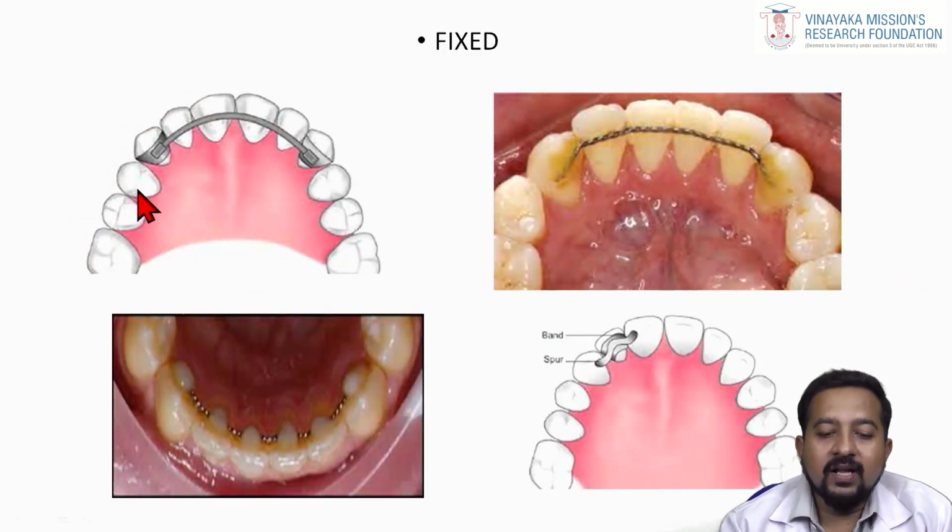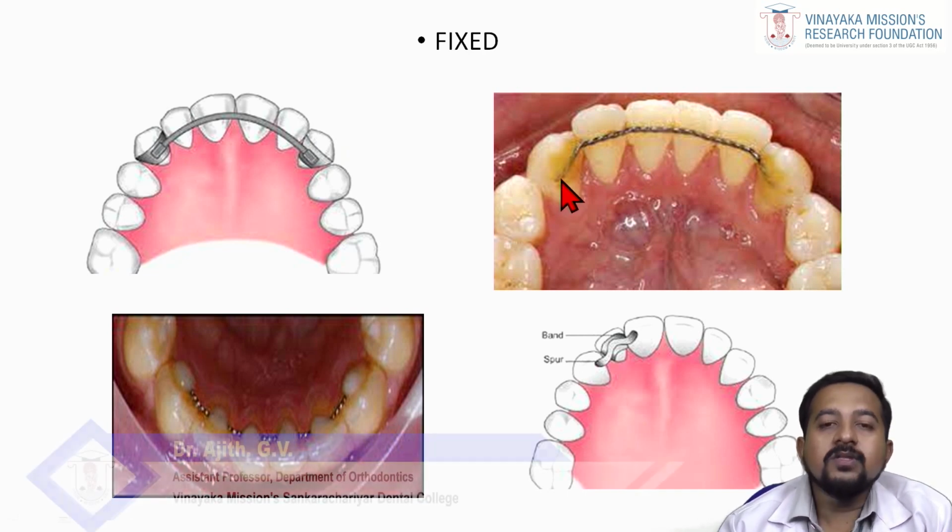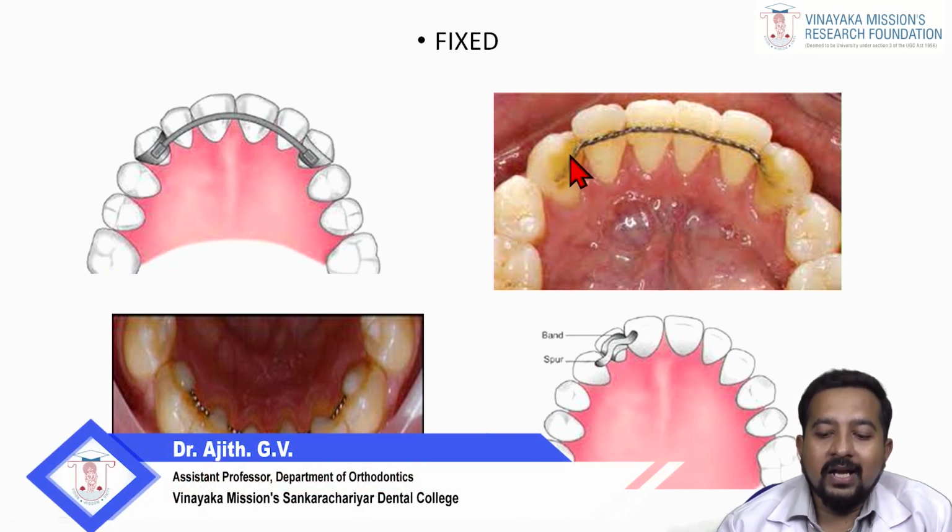Then there are fixed retainers. In simple terms, it is a fixed lingual retainer fixed onto the lingual surface of the teeth, curved along the lingual surface, and bonded. So it is called a fixed lingual retainer or bonded lingual retainer. This is most commonly used among our fraternity. So most orthodontists prefer to use the lingual retainer as a retaining device.